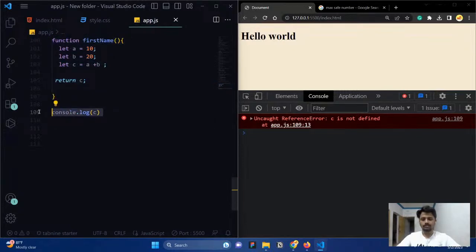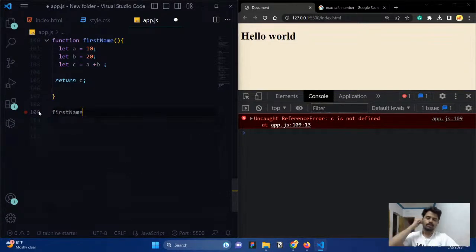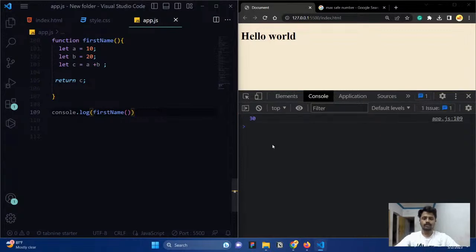So for executing a function, first you need to run the function. For that you need to call firstName. This is not an execution, it is considered invoking a function. We are calling the name of the function followed by this parenthesis. And where do you need to call the function? In the console. Now if I call this function in the console, you can see we are getting the value in the console, return c.